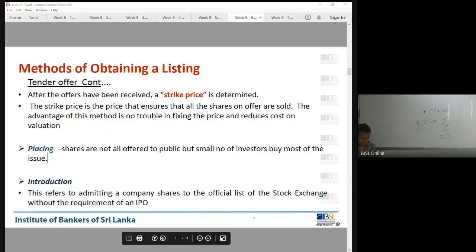950 divided by 5 is 190. That's the answer, right? It's below the market. Market price is how much? 200. Below the market, right? Why is it below the market? Why have the prices come down? Obviously, you had 4, now you have an additional 1. You have more shares.